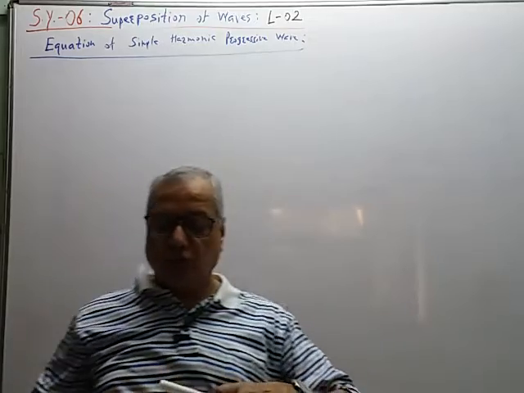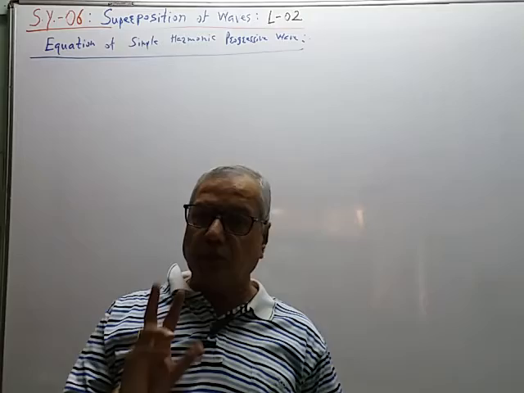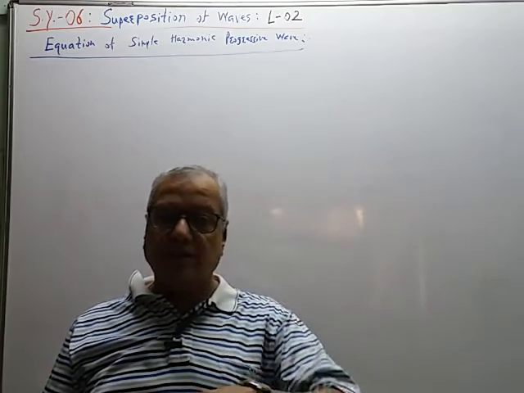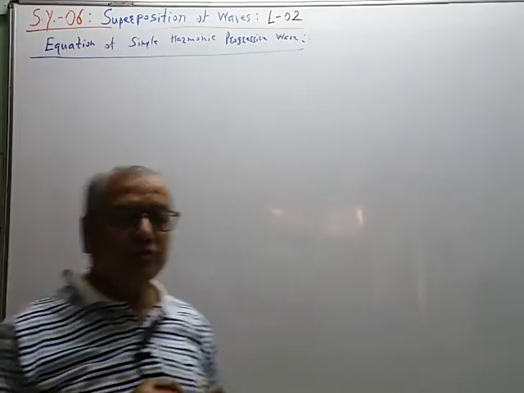We are also going to derive the equation for stationary wave also. So both the waves, progressive wave as well as stationary wave, they are included in this chapter, superposition of waves.